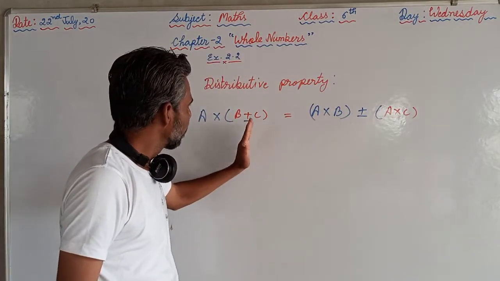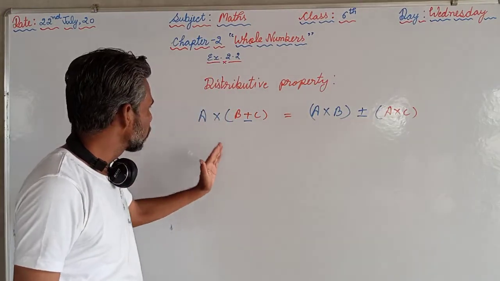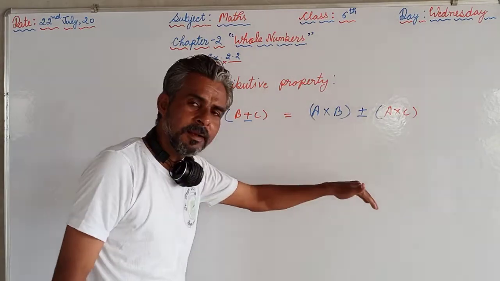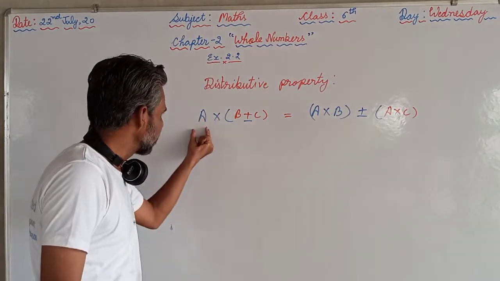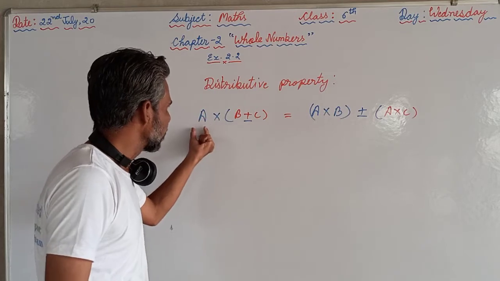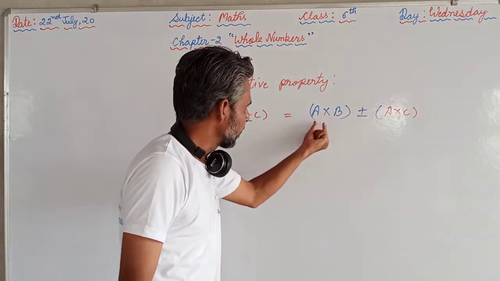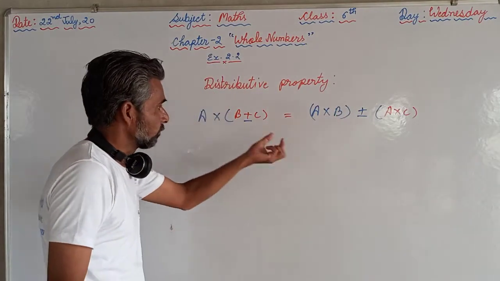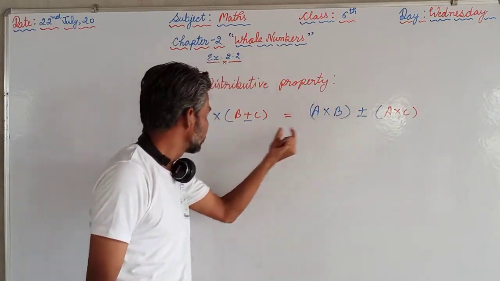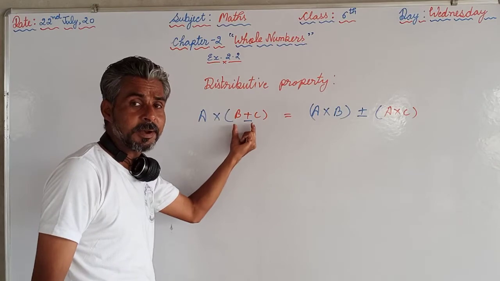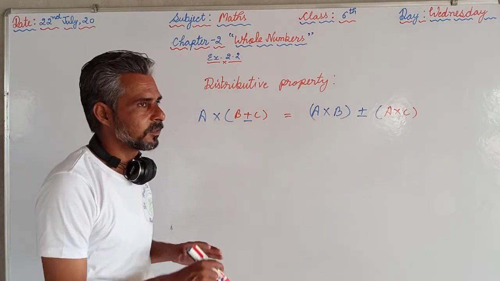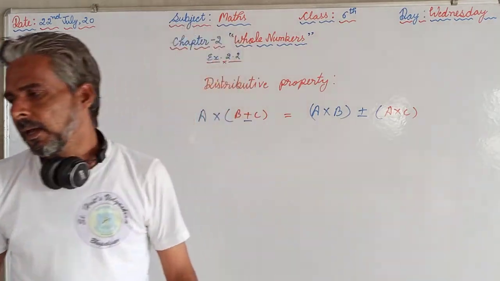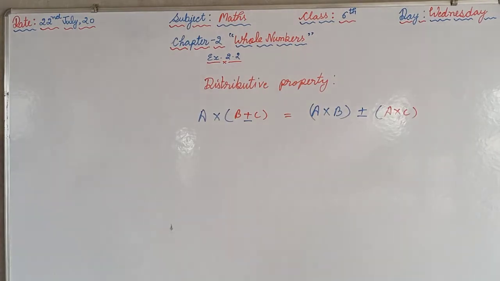A into B plus C means we are supposed to distribute A within the bracket. We have to multiply A with B and A with C as well. We multiplied A with B and A with C, and in between, the sign will be the same which is given within the bracket here. So these are the three important properties which we are supposed to keep in mind while solving the questions in exercise 2.2.